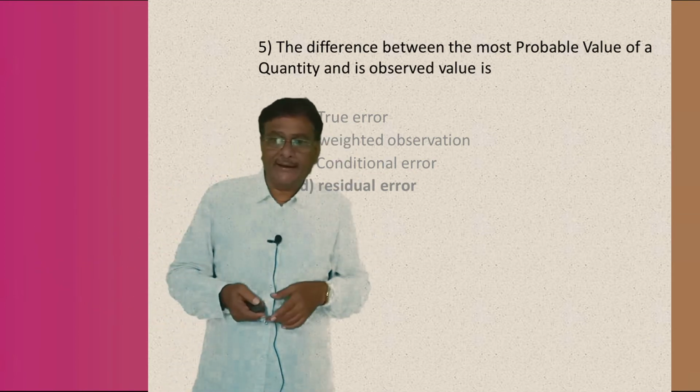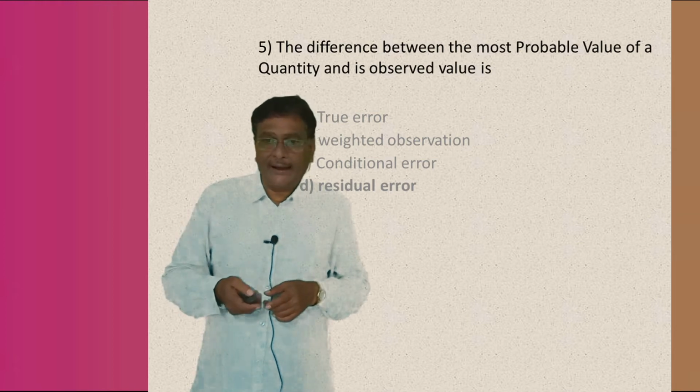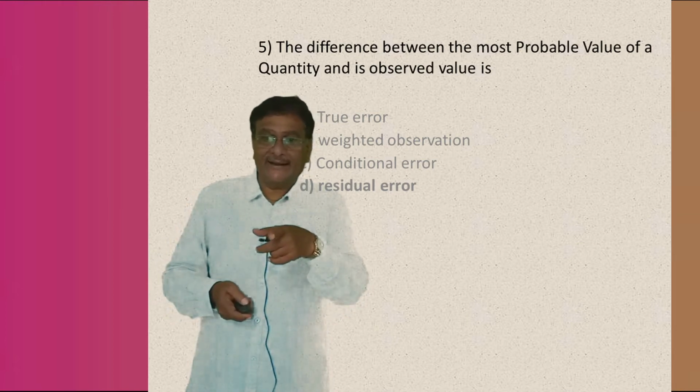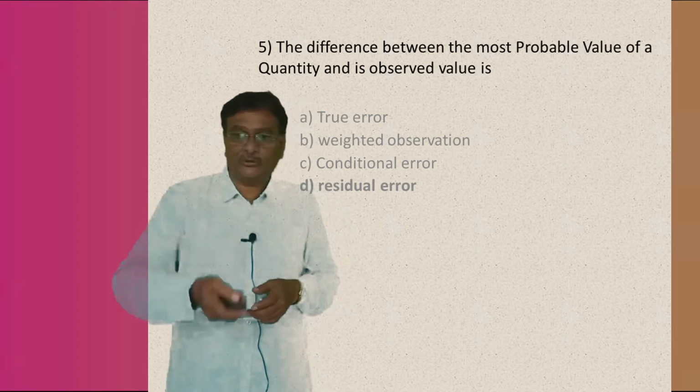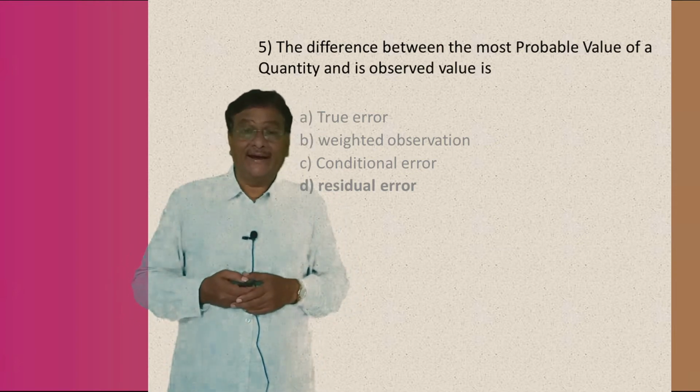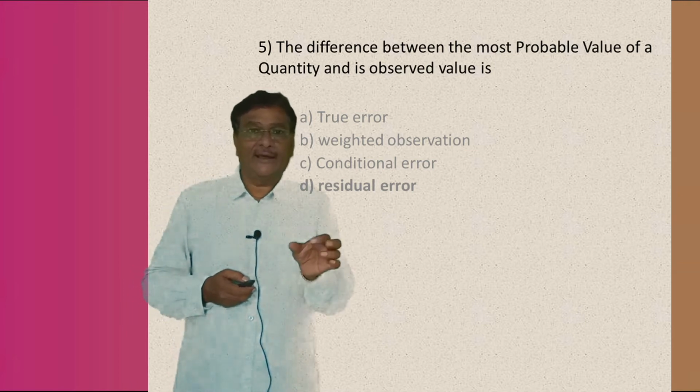The true error, then weighted observation and conditional error, and the fourth error is known as a residual error. Understand or not? So, the answer is the fourth one, it is a residual error. Understand or not? It is a residual error. Why is the word residual?